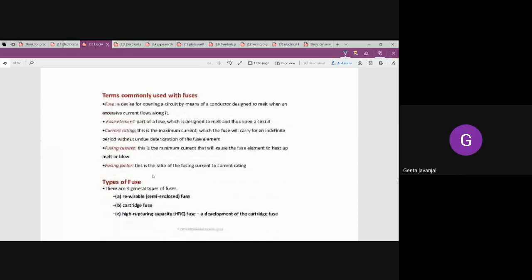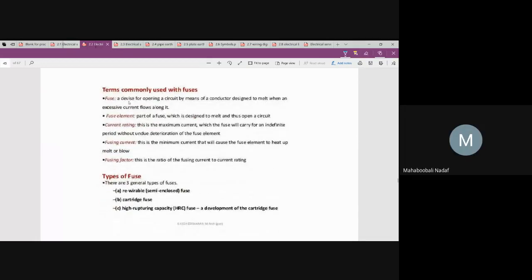Yes, sir. Okay, so here in the fuse, it's a device for opening the circuit or breaking the circuit. Opening the circuit or breaking the circuit means what? Current is not passing. Okay, fuse element, inside there is a small wire which is going to melt once the high current or high electricity is passed.